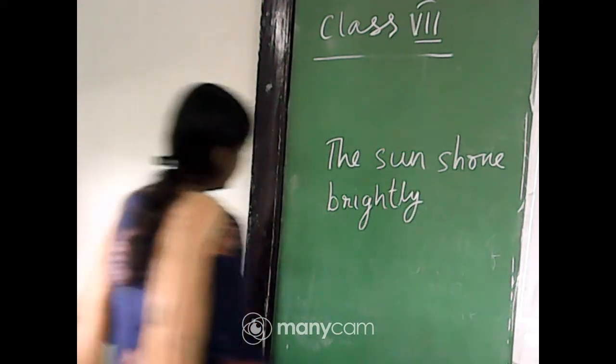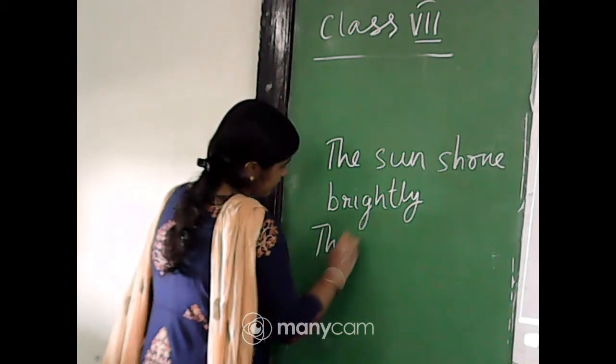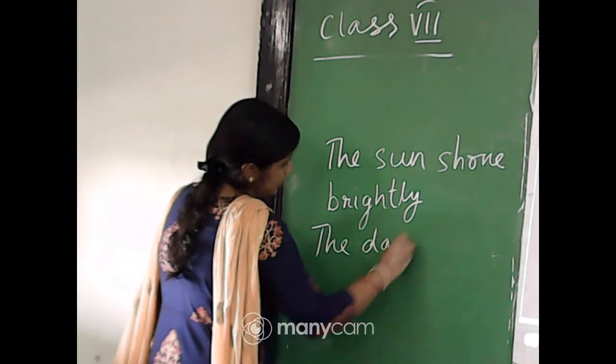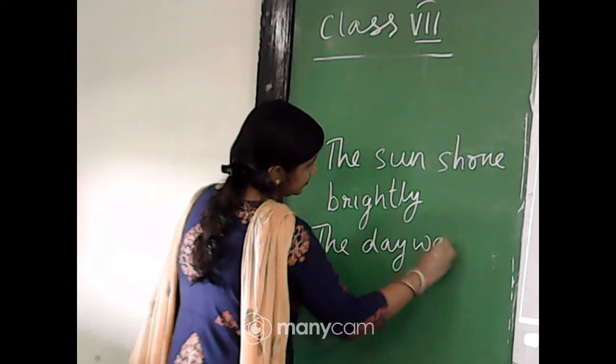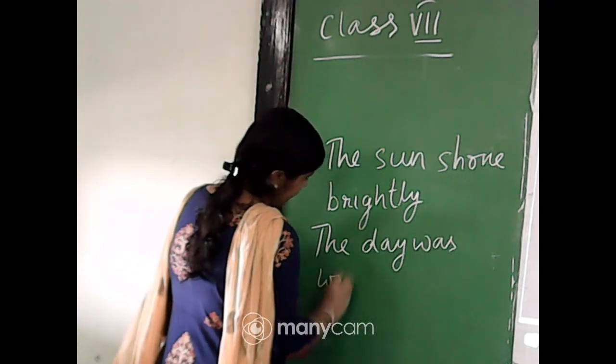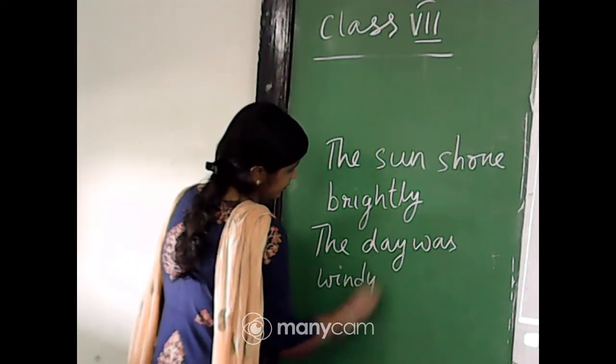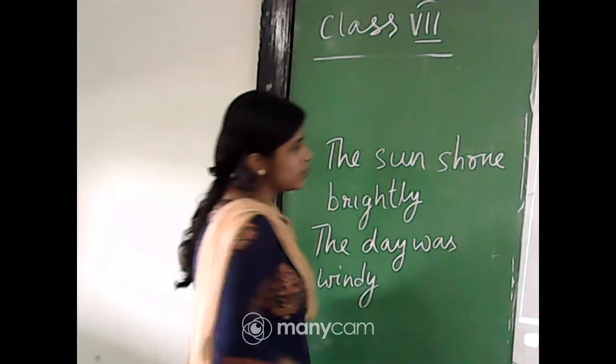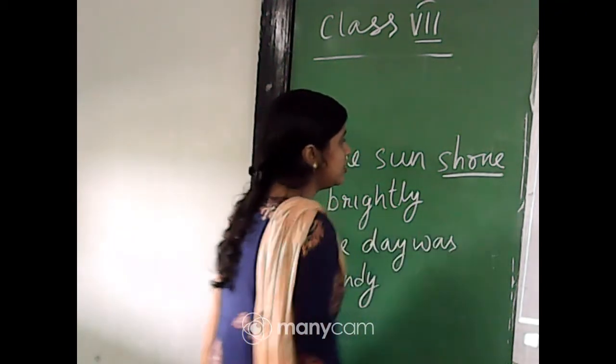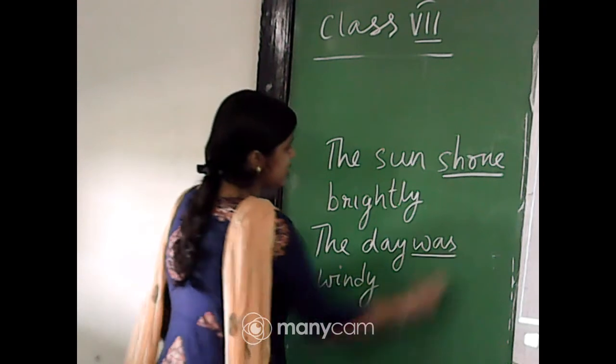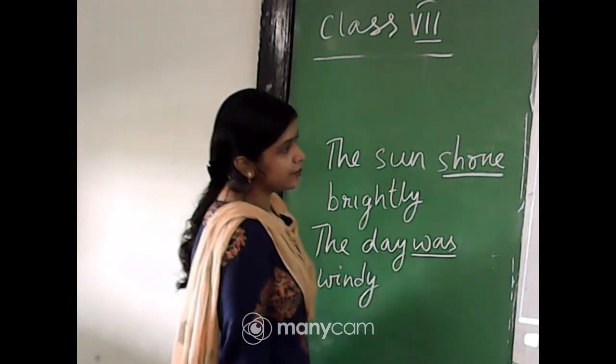Then, the day was windy. In these two sentences, what are the verbs? In the first sentence, shone is the verb. In the second sentence, was is the verb.